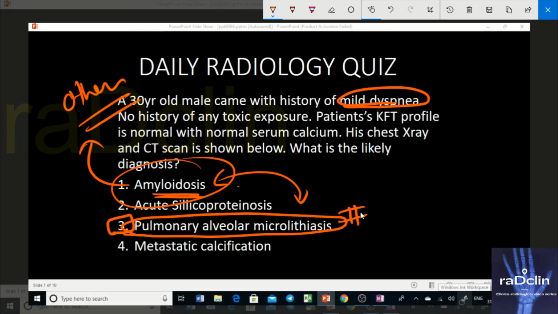But amyloidosis was a close DD, and the patient's age is also less. So the patient is a young patient. In amyloidosis, for example, primary amyloidosis is one that is associated with plasma cell disorders, which are quite later in age, more than 50 or more than 60. So this diagnosis goes in favor of pulmonary alveolar microlithiasis. Thank you.